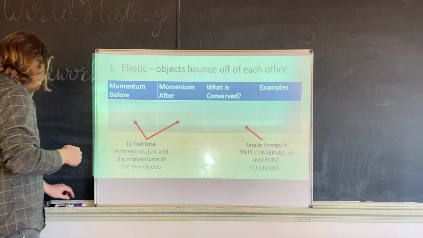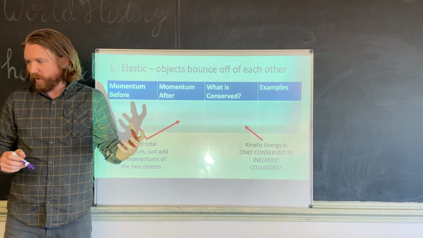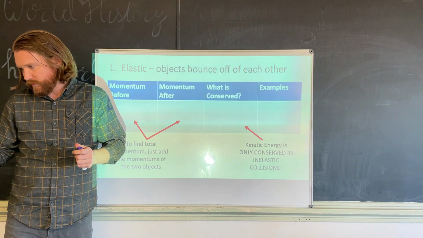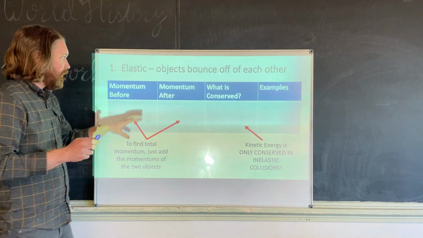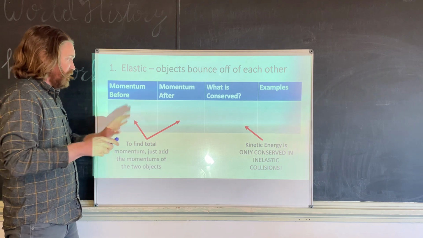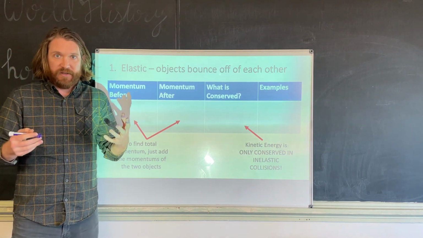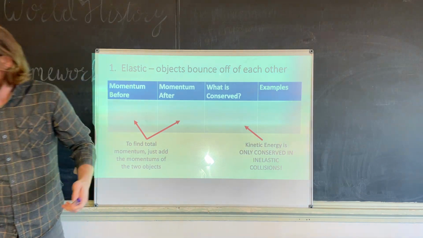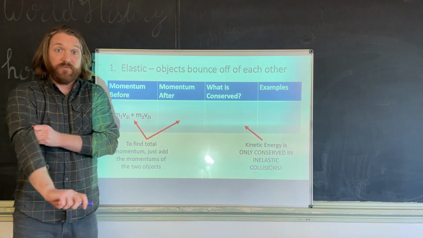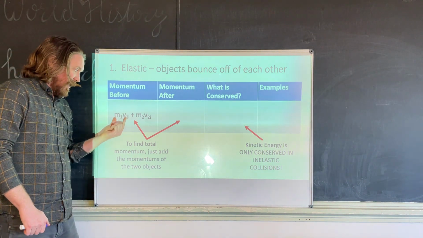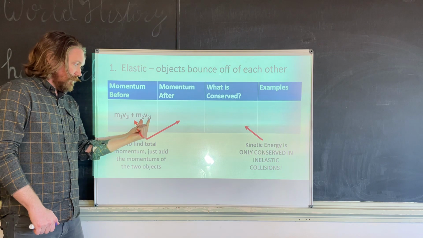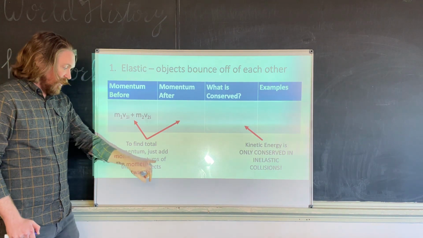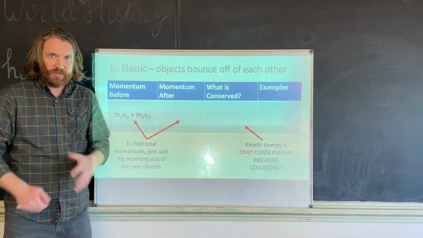In order to find the total momentum, and I actually think I have this in a different slide, we'll get to it. Okay, so we have the total momentum here. To find the total momentum, all you do is add up the momentums of the two objects. That's pretty easy. Notice we have a mass times a velocity plus a mass times a velocity. To find the total momentum, just add the momentums of the two objects.